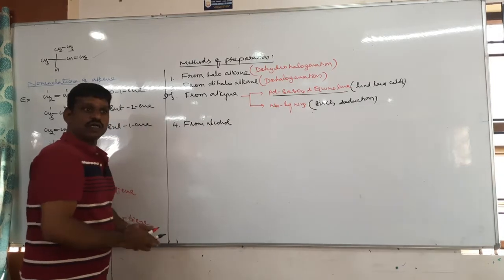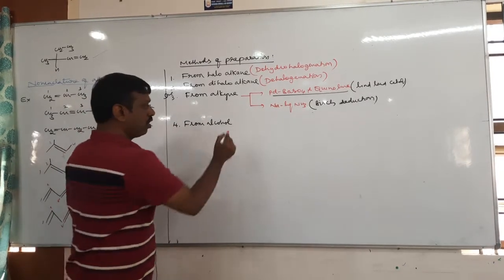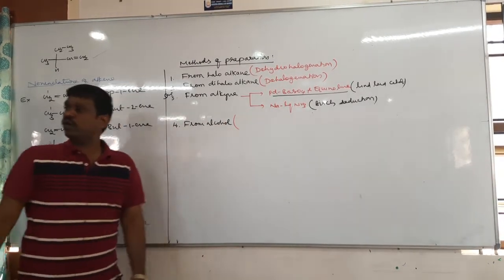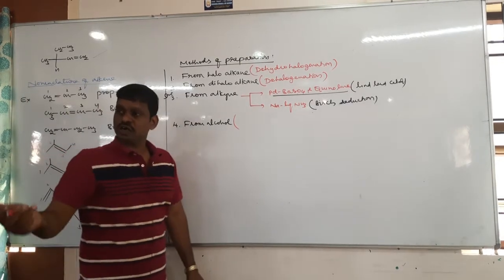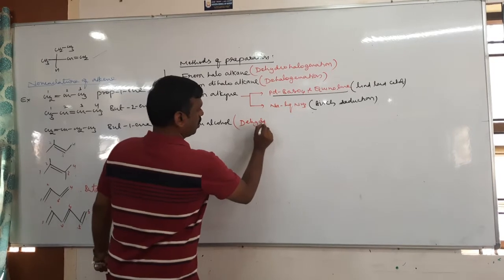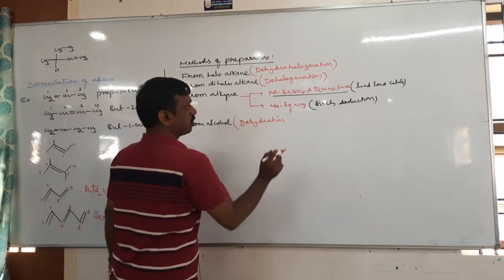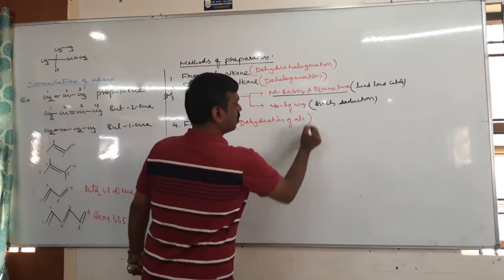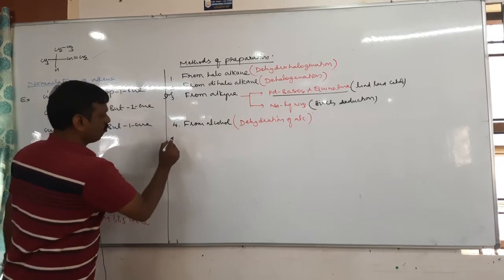From alcohol. So how do you prepare alkene from alcohol? By removing water. So the removal of water is called dehydration. Very good. It is by dehydration of alcohol. Next, the fifth one.